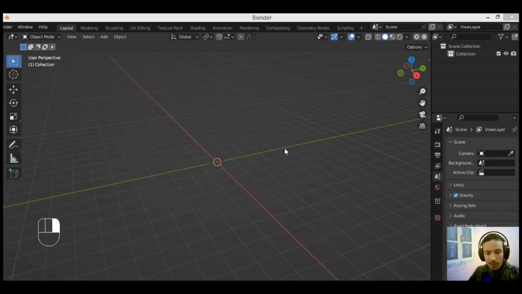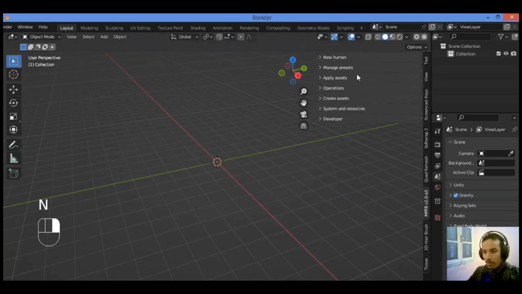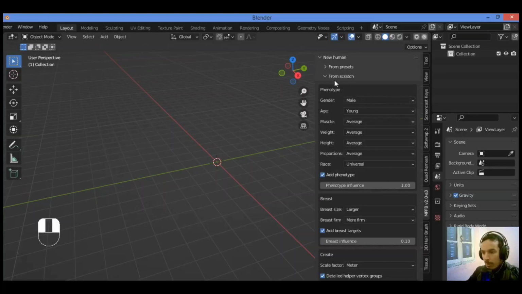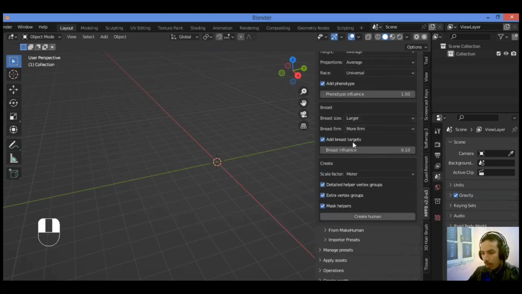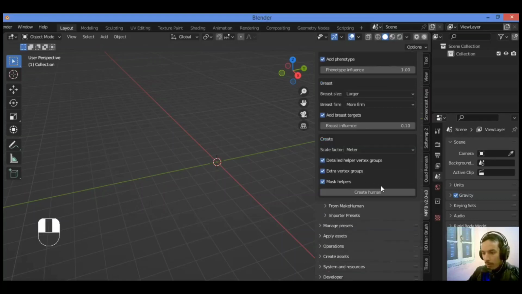All the features of this add-on are amazing and great. There is a one-click create functionality, so hit M to show this side panel. As shown here, we have the panel of this add-on. If you want to create a new human from scratch depending on the phenotype, we have a lot of features and characteristics for the human: gender, age, muscle, weight, height, proportions, and so on. You can also play around with some of these factors, and click on it to create the human.